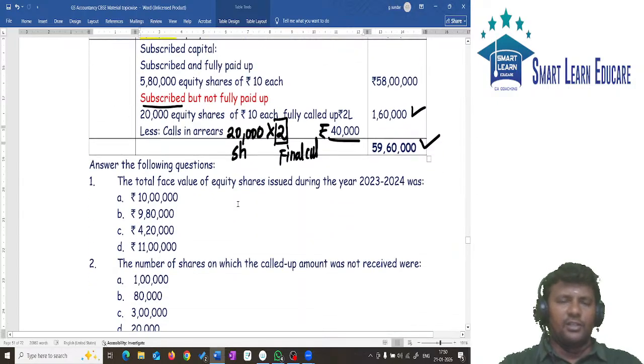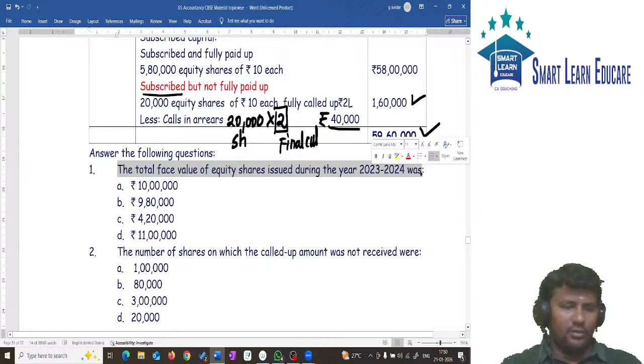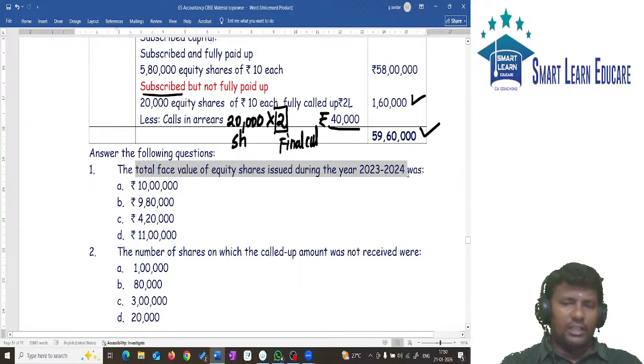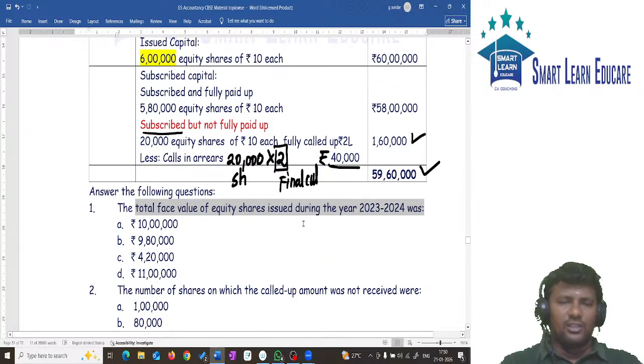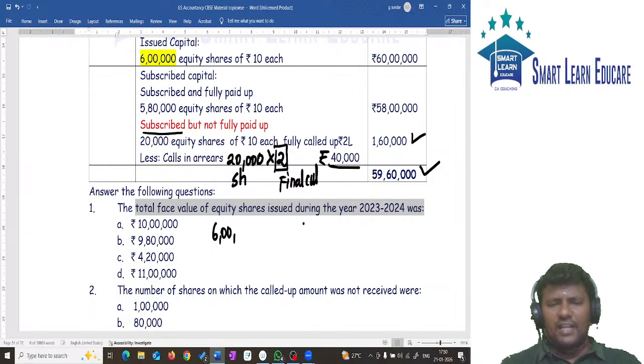Now first information. What is the total face value of equity shares issued during the year? In the current year 23-24, how many shares are issued? Very simple. Earlier we had 5 lakh shares. Now we have 6 lakh shares.